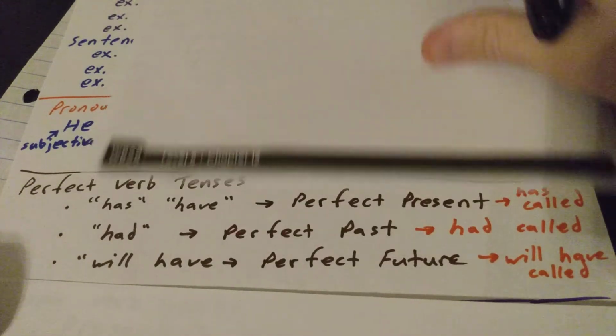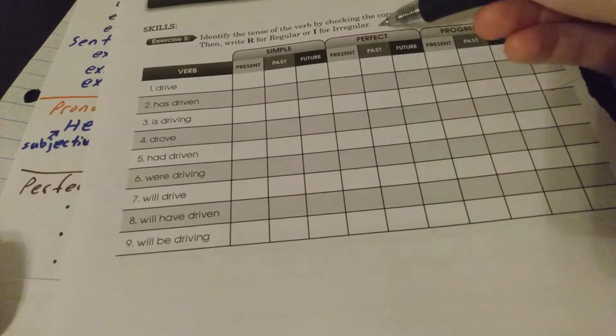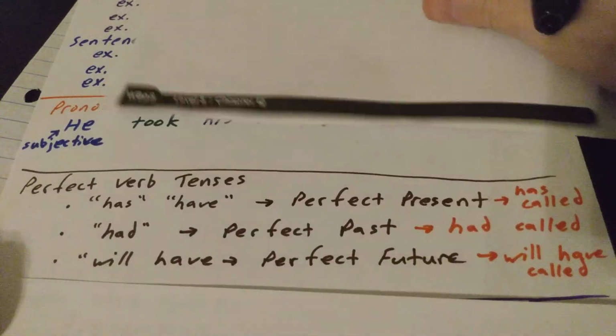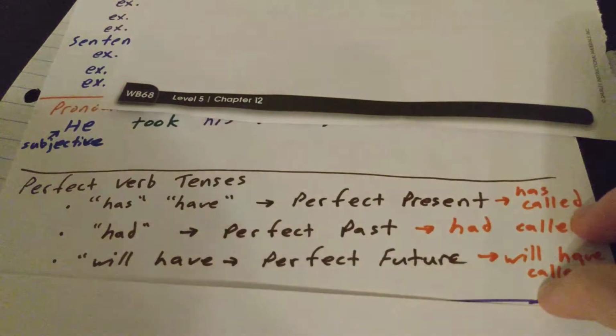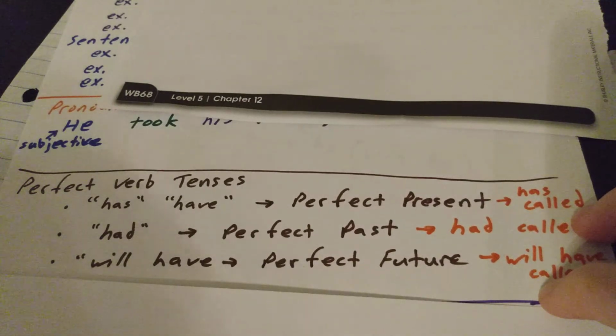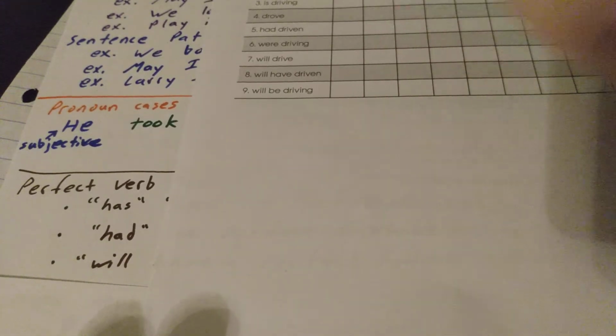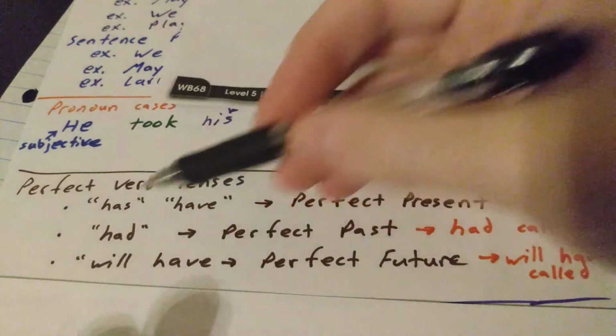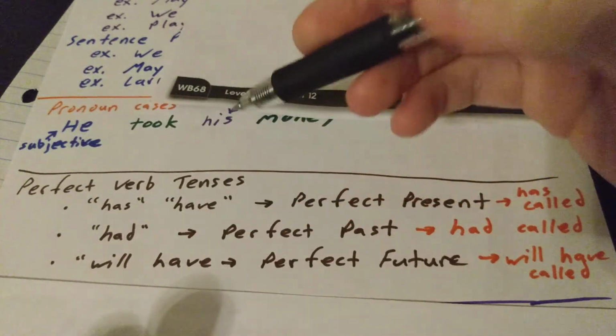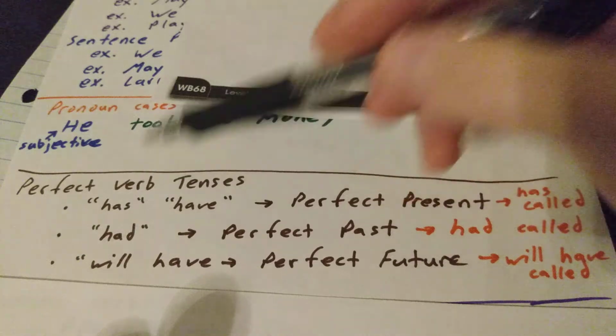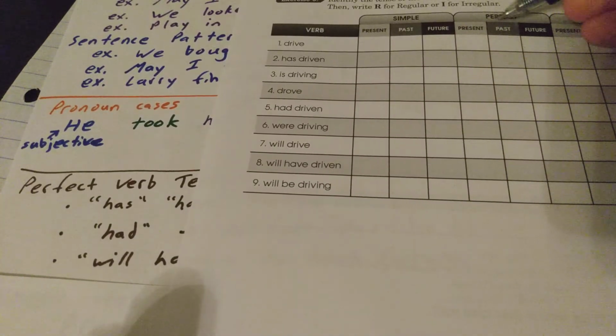Those will all be under the perfect column. Oh, and had as well. I forgot. Has, have, had, will have. Those are all helping verbs for perfect verb tenses. So they would all be under the perfect column.